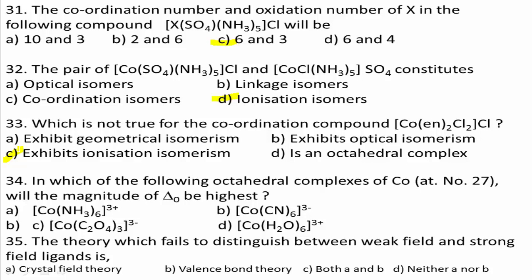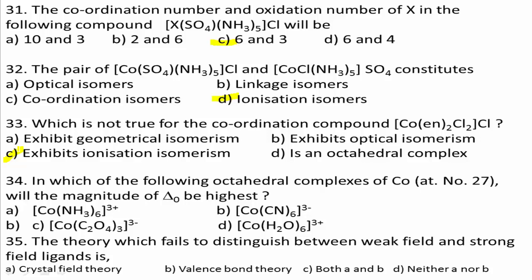The magnitude of delta O, the octahedral splitting, is decided by the nature of the ligand.